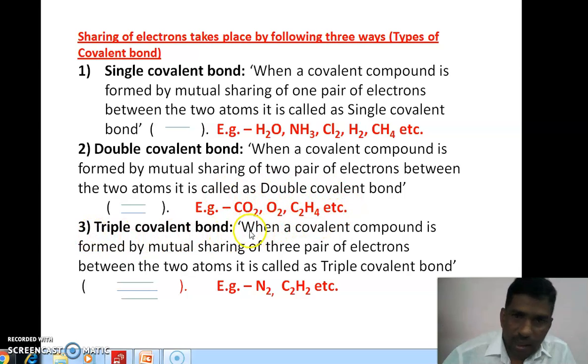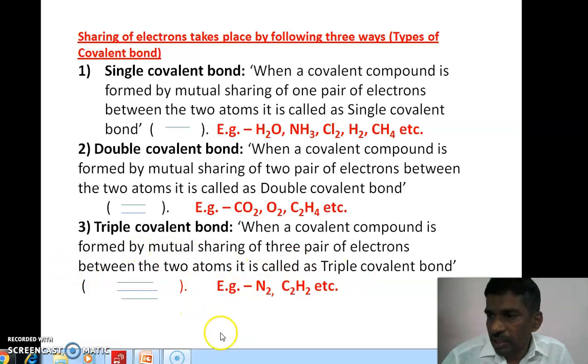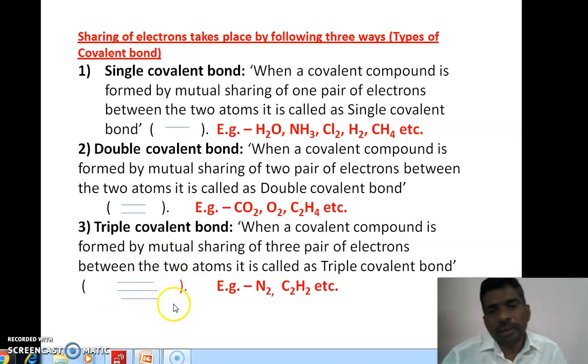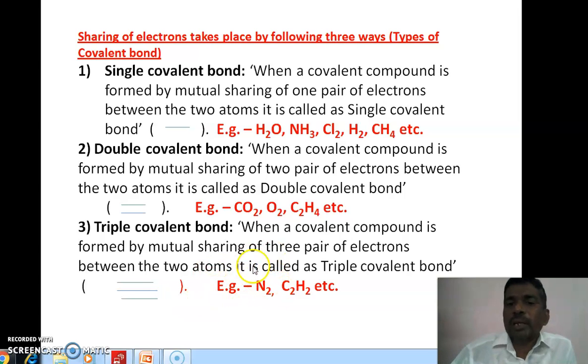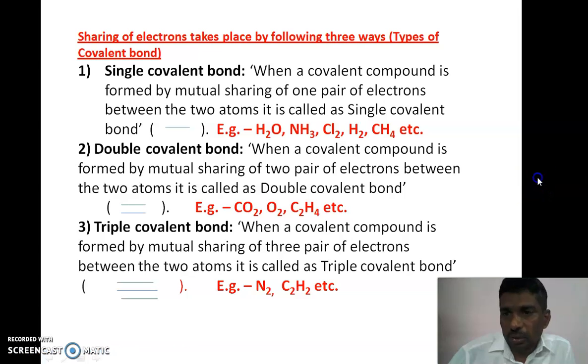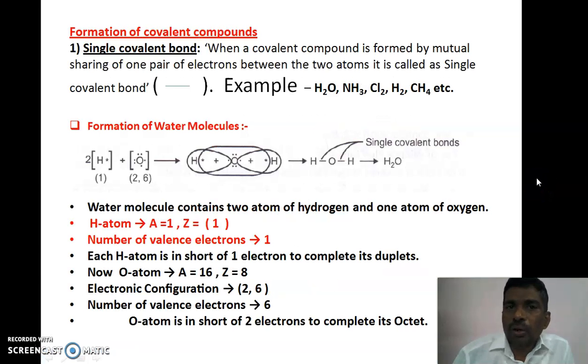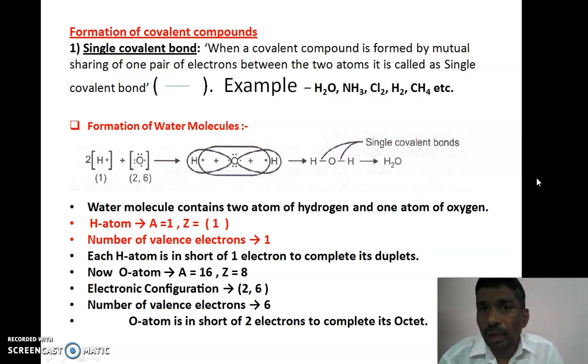Now the triple covalent bond: when a covalent compound is formed by mutual sharing of three pairs of electrons between two atoms, it is called a triple covalent bond, and it is represented by a triple line. For example, nitrogen and acetylene, C2H2.